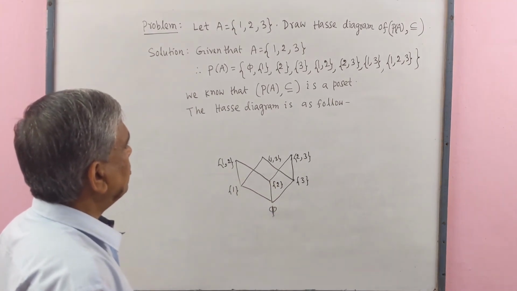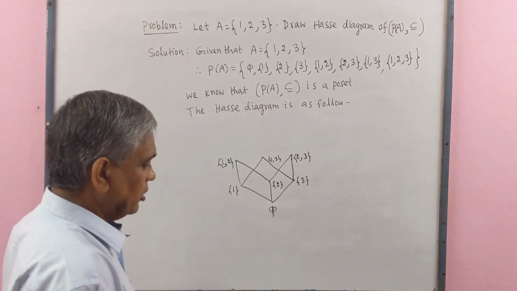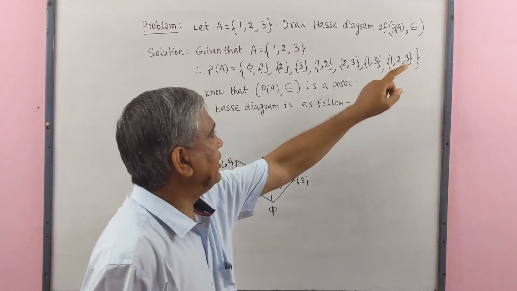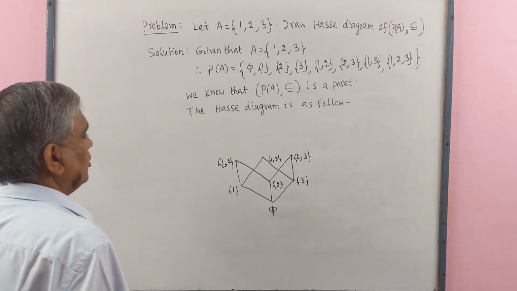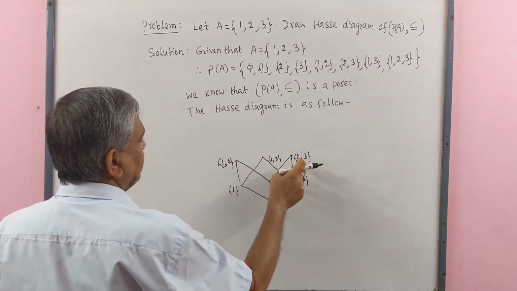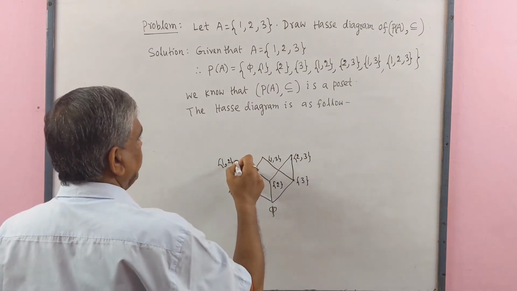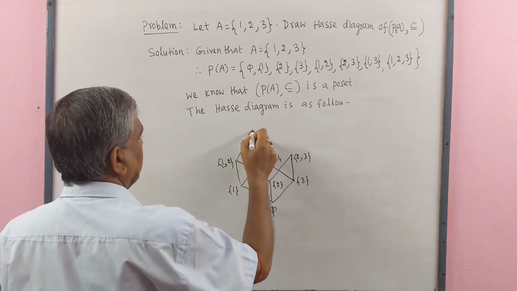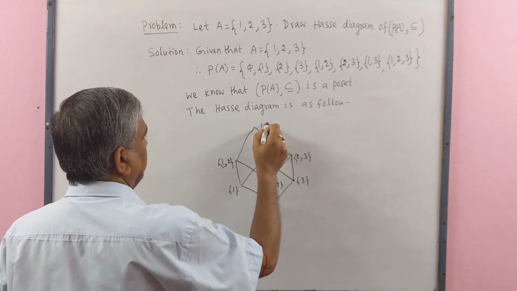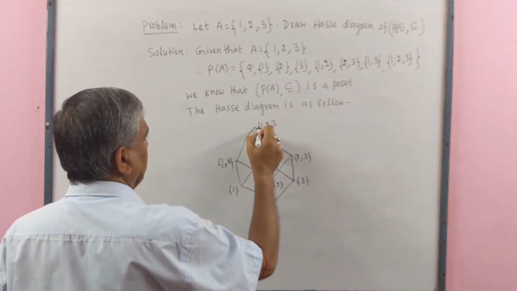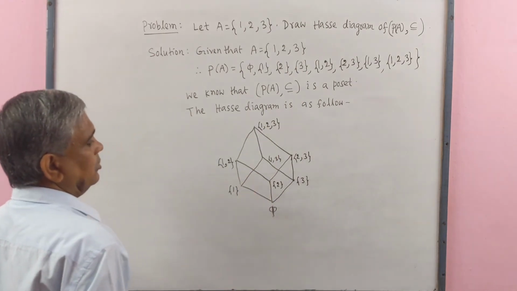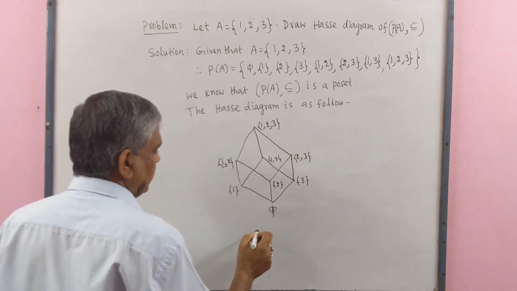Now we have {1,2,3}, one subset. This is the superset of this set and this set. So we may join {1,2,3} with these, here also, and this is the Hasse diagram.